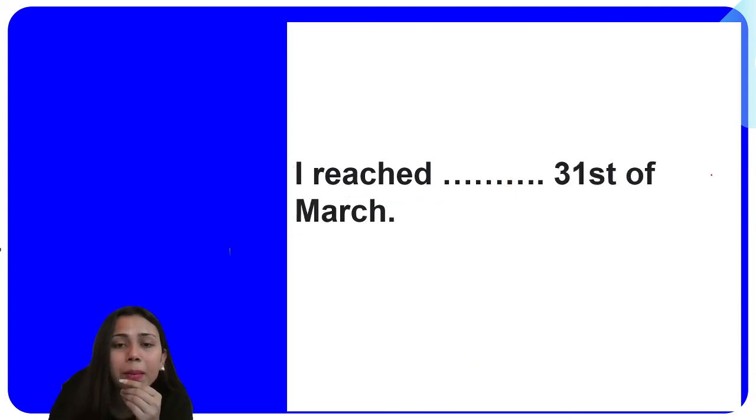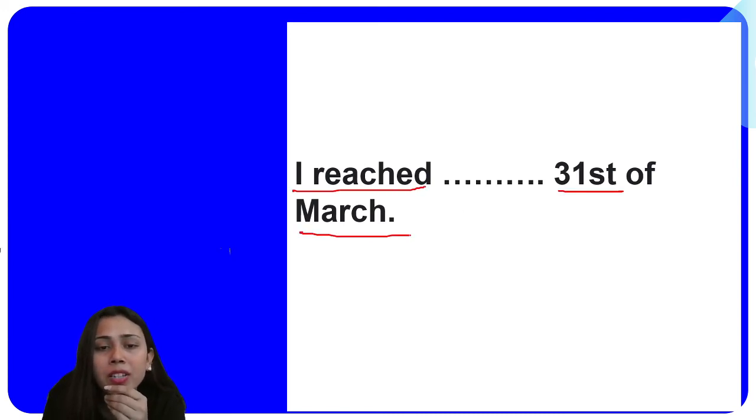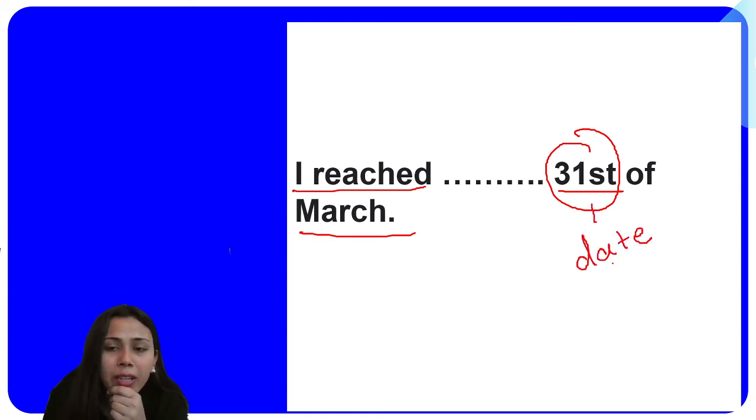Now the next example for you is this one. I reached dash 31st of March. Now what is this? This is the exact date, right? This is not a month. This is not a day of the week. This is not part of a day. 31st is a date, the exact date we are talking about. So whenever you have to tell the exact date of something, there you have to use on.